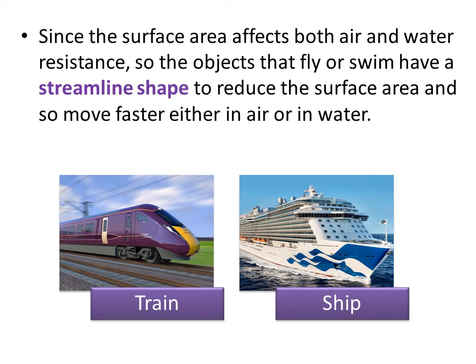This shape from the front, we call it streamline shape. What does streamline mean? It means that they are thinner from the front than from the back. This shape that we see in the picture of the front part of the ship and the train, both are called streamline shape. Also, the front part of a flying bird in the sky: you can see that it's thin from the front with its beak, and then from the back it's the normal size of the bird. This also we call streamline shape.